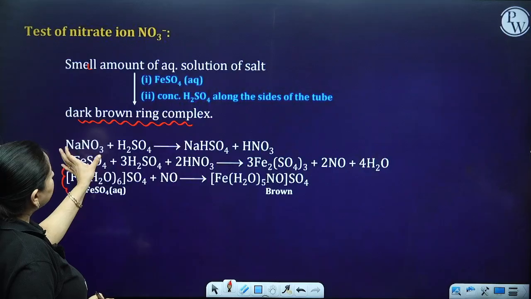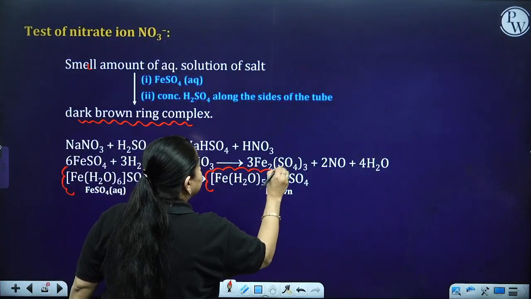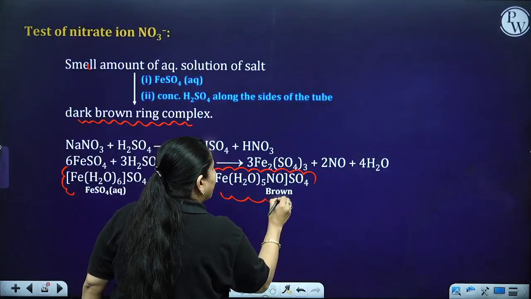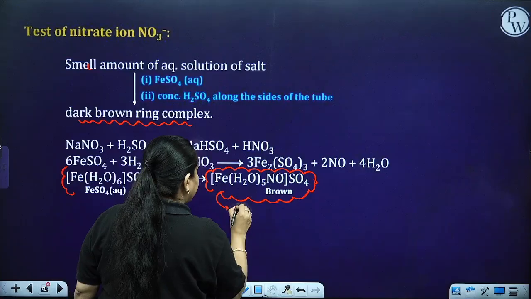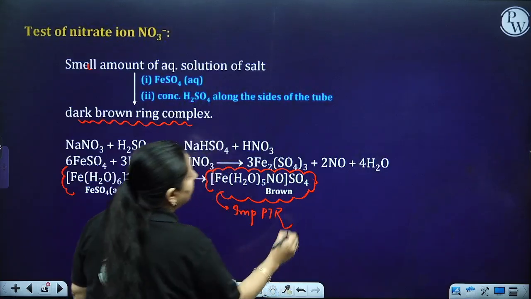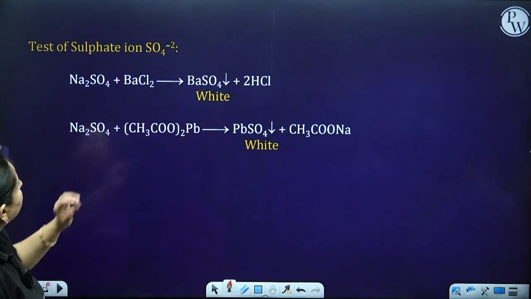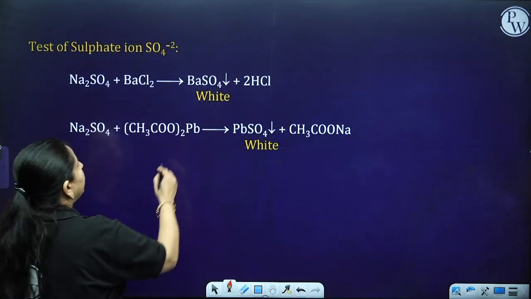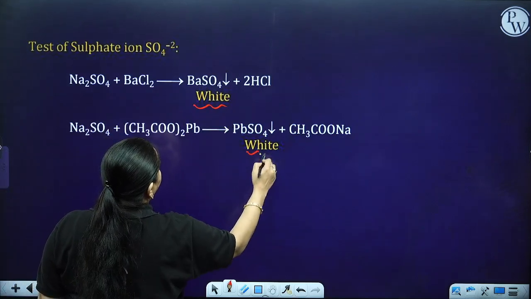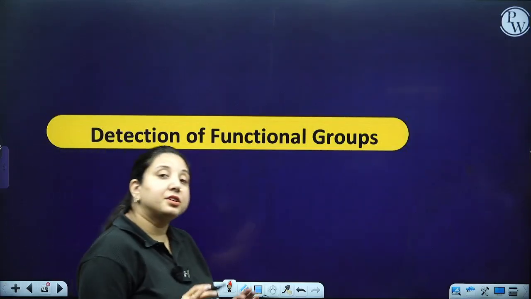This is important and you have to remember. Then for the sulfate, it gives you BaSO4 or PbSO4, which is white in color. So with this we finish our salt analysis.